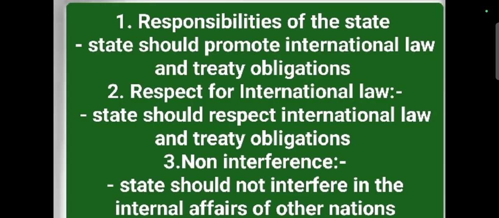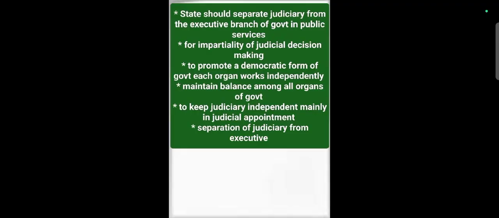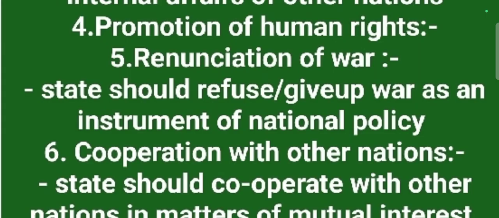And the third one is non-interference. A state or country should not interfere in the internal matters or affairs of other nations. We never interfere in their internal matters until they ask us, okay? And the next one is the promotion of human rights. Our country should promote human rights. We never cross human rights. Okay, we should respect, promote, and preserve human rights.